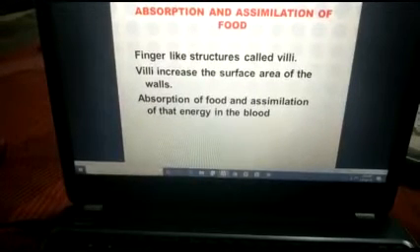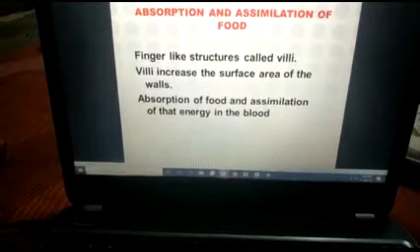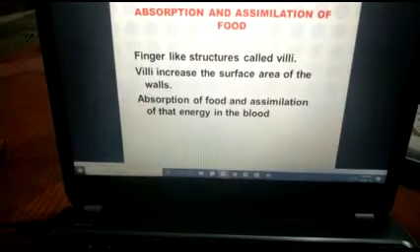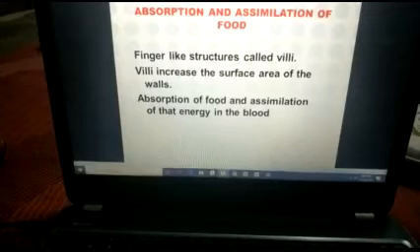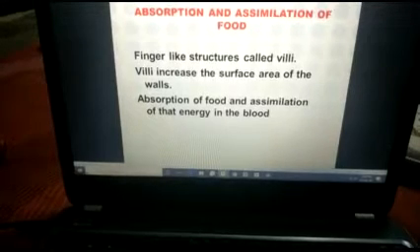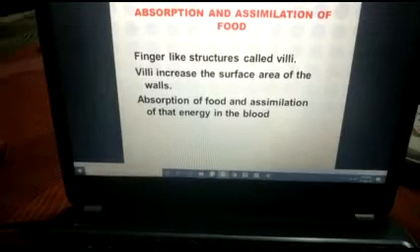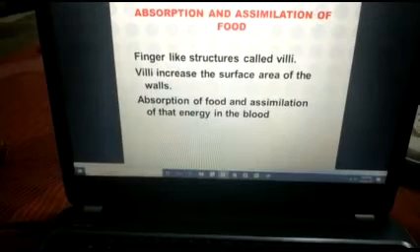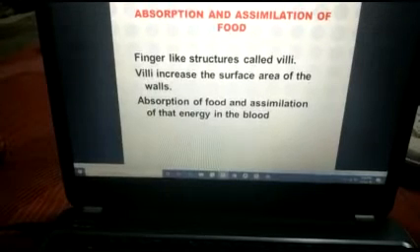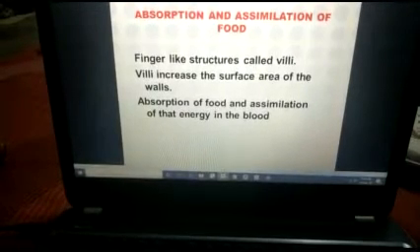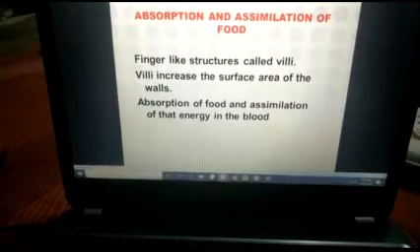When the small molecules, the simplest form of food, reach over there, the villi absorb them, and the blood vessels carry those food molecules. This is known as assimilation, means the mixing of food in the blood vessels which are present in the villi.